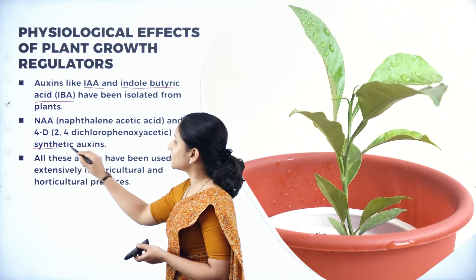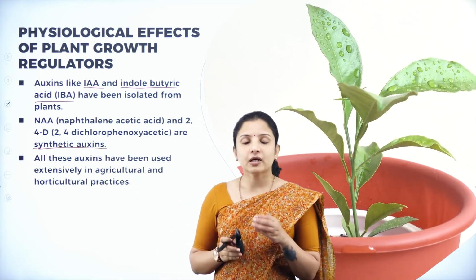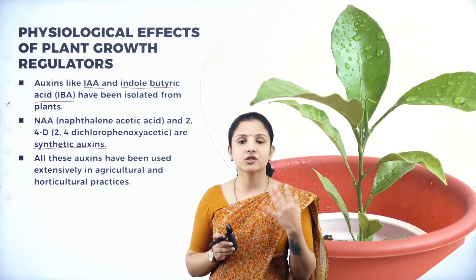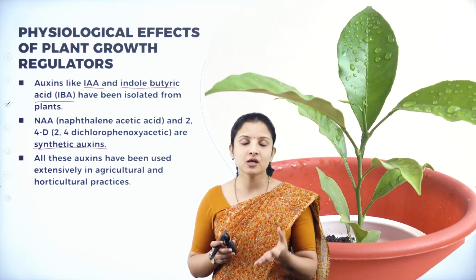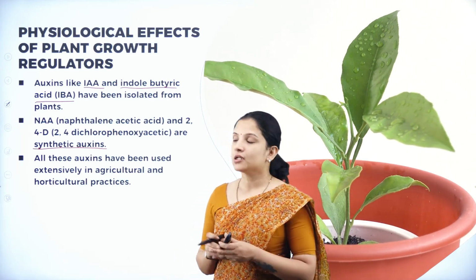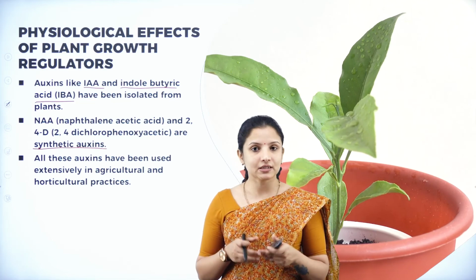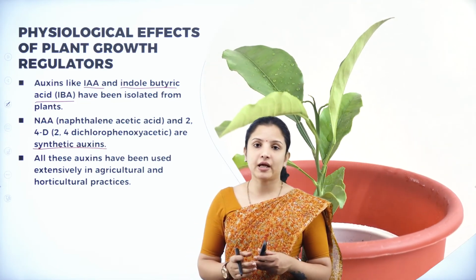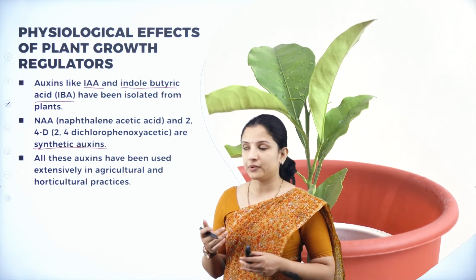So what are these synthetic auxins? Those chemical compounds or growth regulators which are manufactured artificially in the laboratory by using certain chemical substances are called synthetic auxins. Likewise, there are synthetic auxins available in the market which can be applied to the plant so that the plants can grow properly.